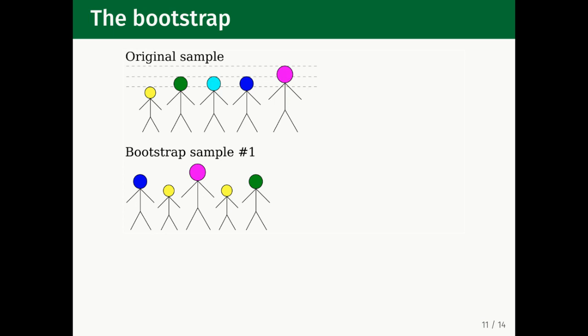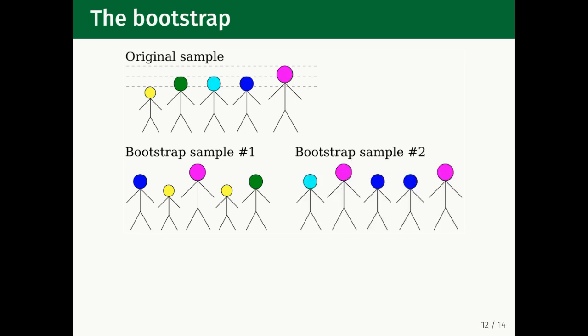So what is the average height of our bootstrap sample? Well, we have one more short observation. So the average height is going to be a little shorter than the original sample's average height. It's possible that we could have picked the yellow student 5 times, which would have given us a very short average height. But again, that's statistically very unlikely. In fact, if we repeat the bootstrap sampling procedure, we can generate a large number of samples, most of whose average heights will be pretty similar to the original sample. And in that way, we can get an idea of the variation in sample means that we would have got if we'd been able to sample repeatedly from the original population instead.